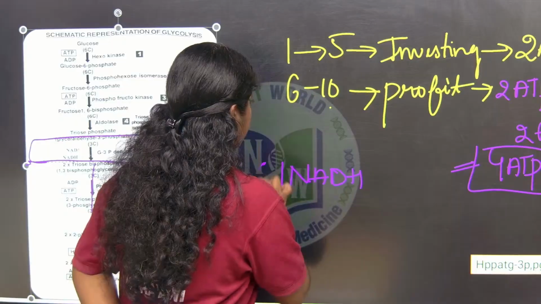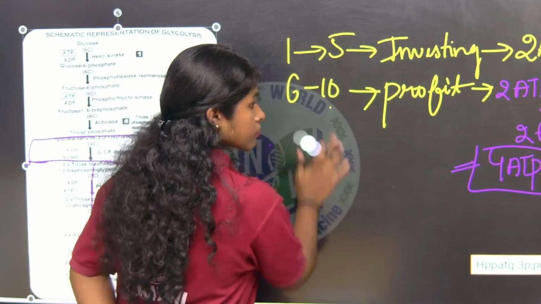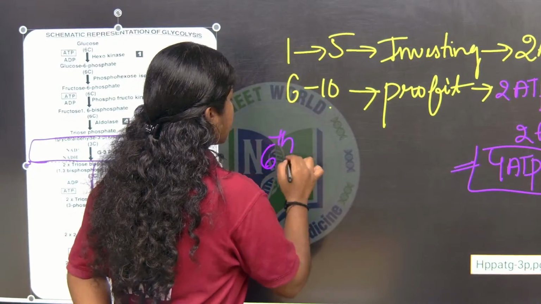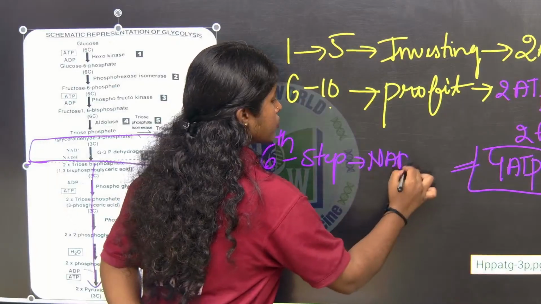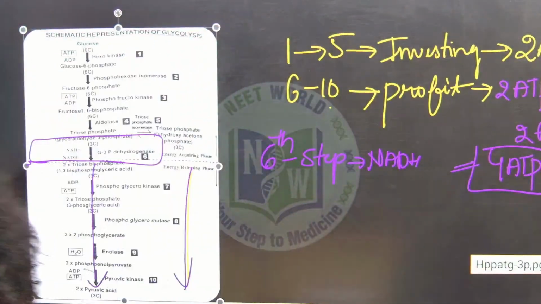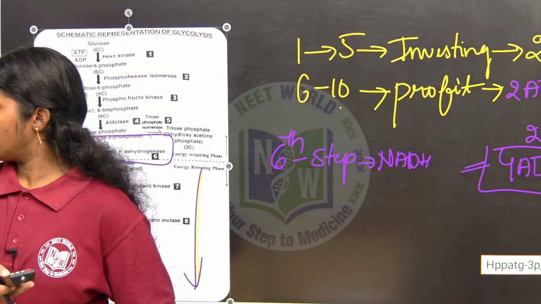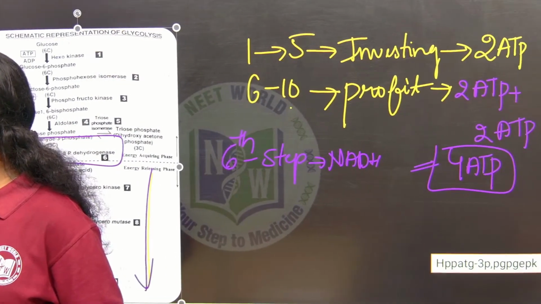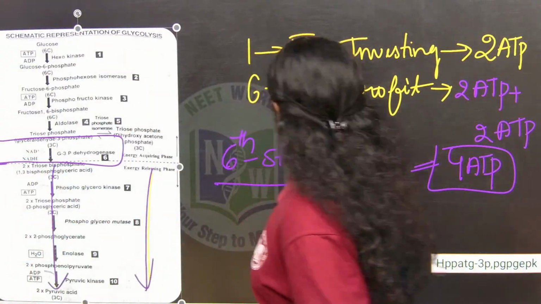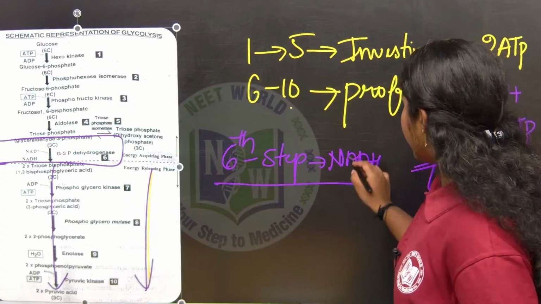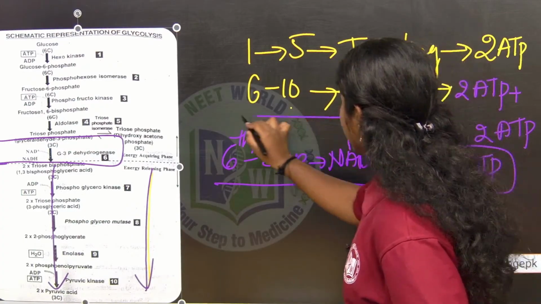At the 6th step, NADH is produced. For the 6th step, 1 NADH is produced. 1 NADH is equal to 3 ATP molecules. So let's set it once back.